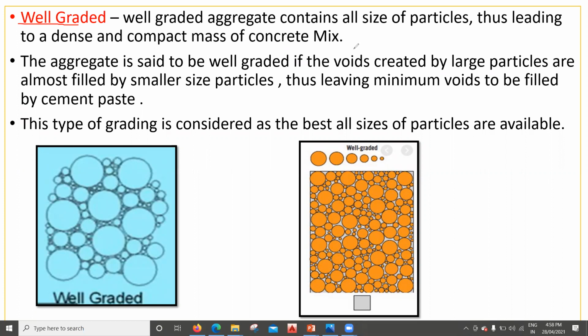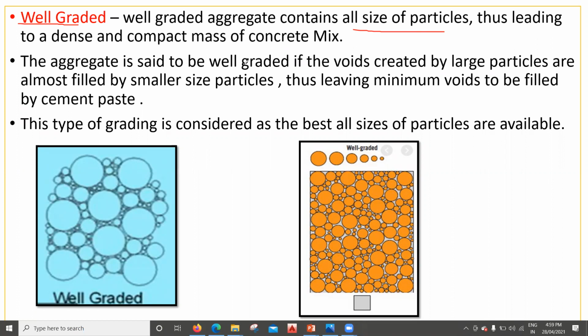It's easily understood. Since it contains all sizes of particles, what will happen? Whatever voids are there will be filled everywhere. As a result, fewer voids will be there, so the cement paste will require less, and as a result, it will give a dense and compact mass of concrete mix.